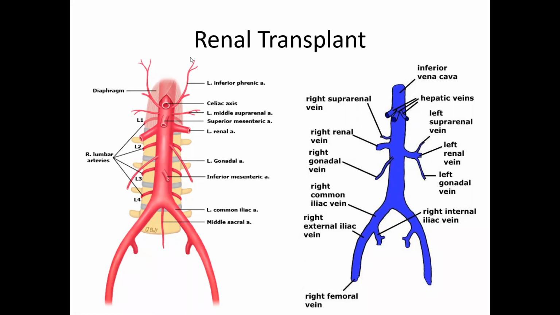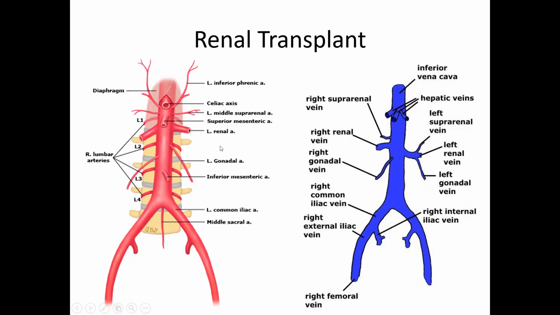Another point to be noted is that the bladder is anterior, so the ureters must be anterior. But we know in the kidney, the renal vein is most anterior, then the artery, and the ureter is most posterior. Whereas here in the pelvic kidney, when you are placing it in the transplant, you want the ureter to be anterior. How can you do that?